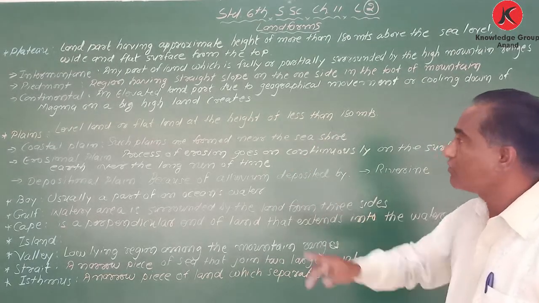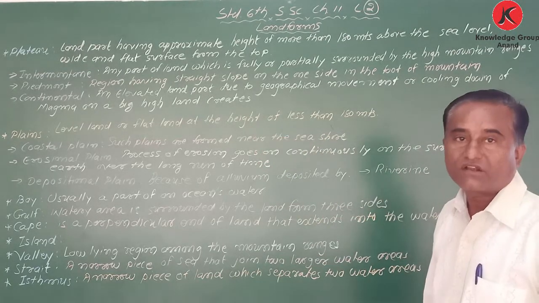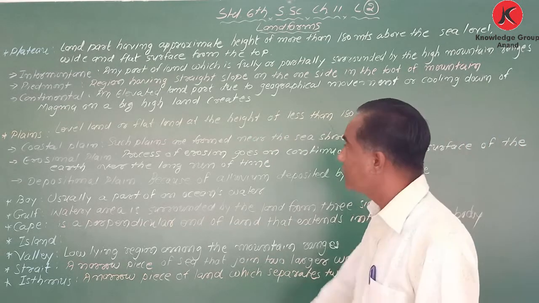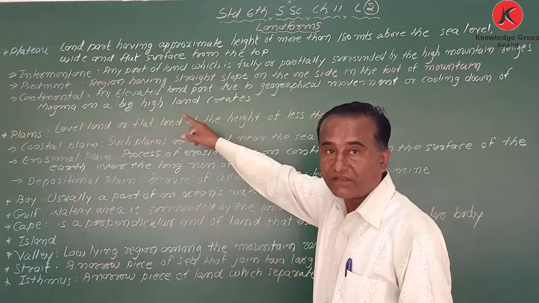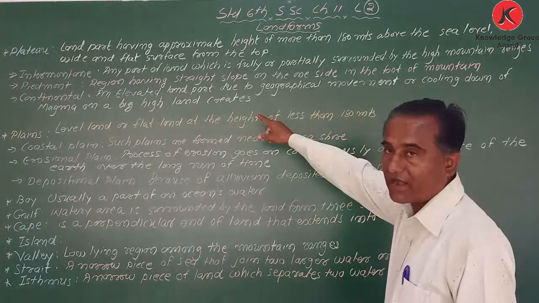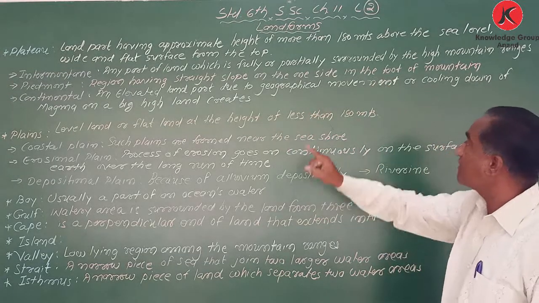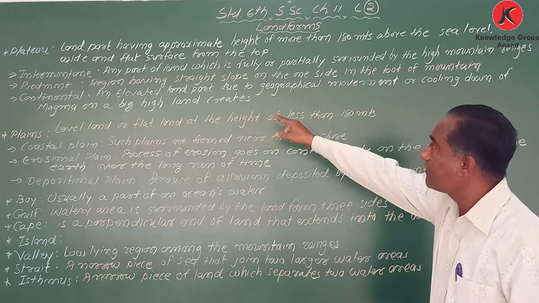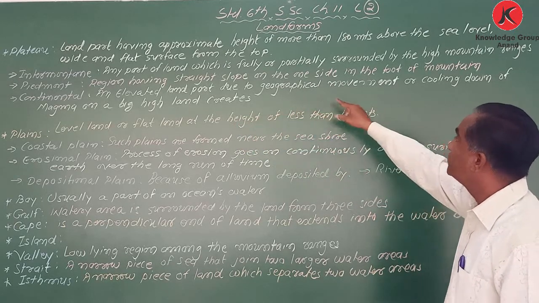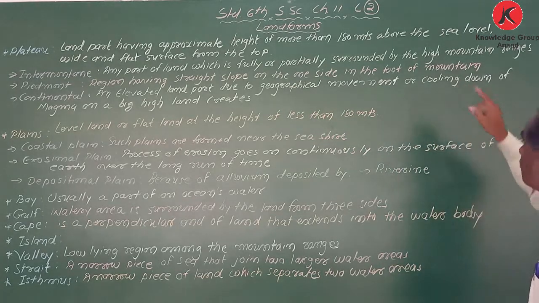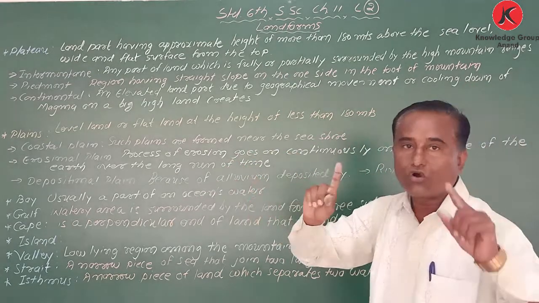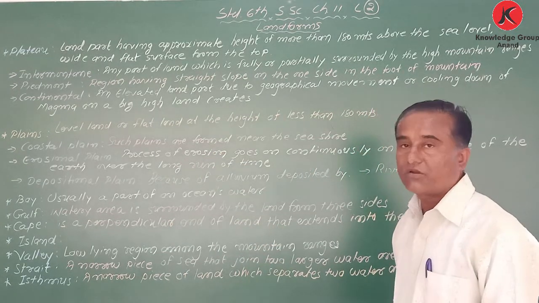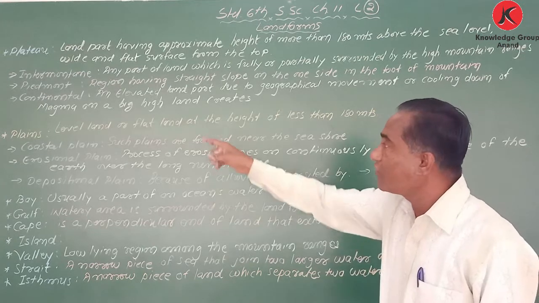Number three is the continental plateau. Now, what is a continental plateau, my dear student? An elevated land part due to geographical movement. Once again, I repeat, an elevated land part due to geographical movement or cooling down of magma on a big highland, they create a continental plateau.